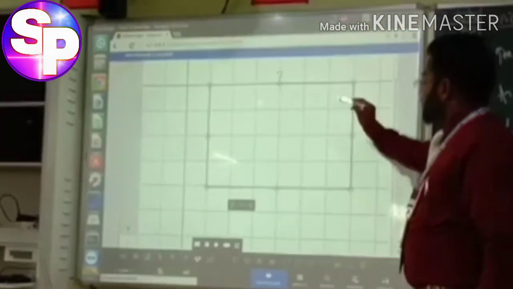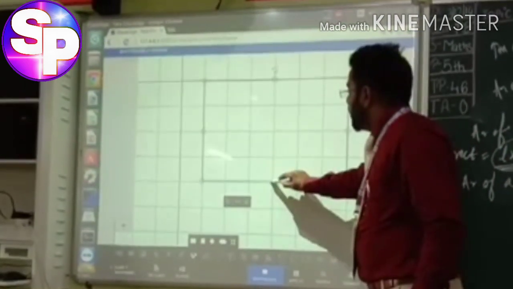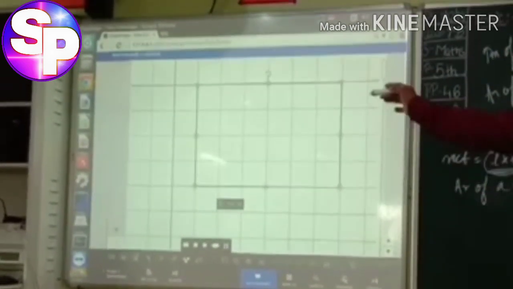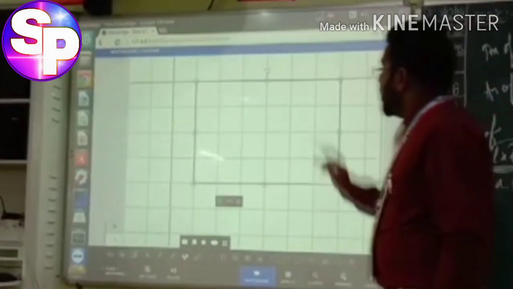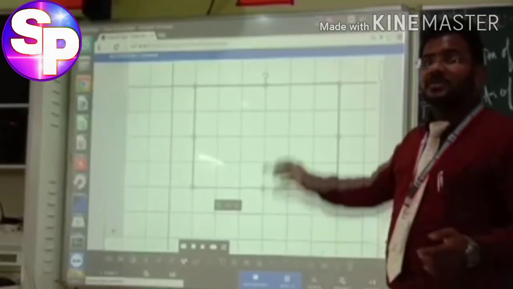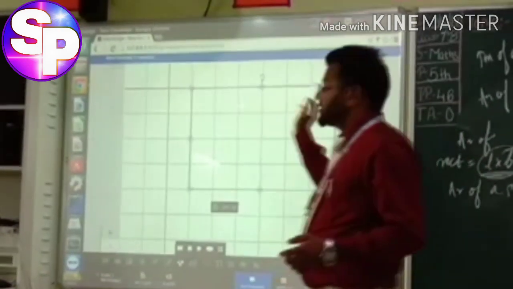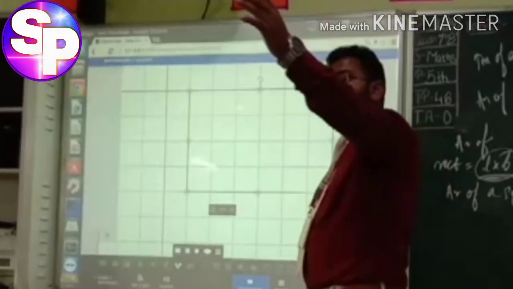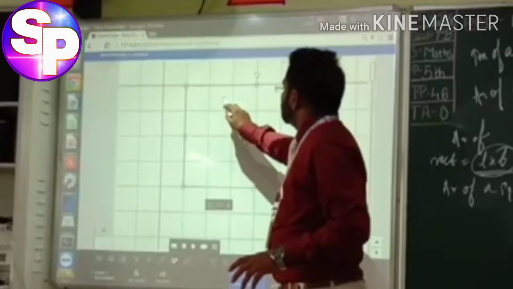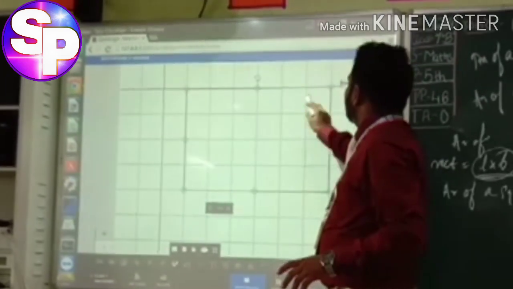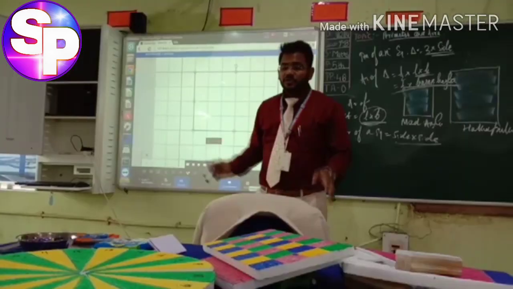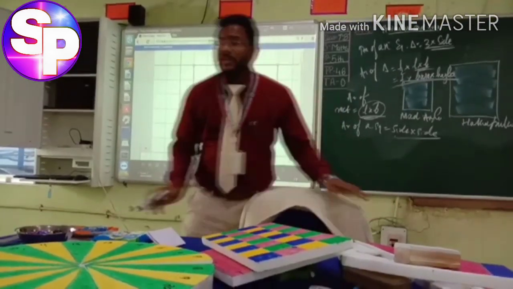Okay, so now what is this called? What is the figure we have chosen? This is a rectangle of how many square meters or square unit we can say? Just count it. Yes, 24. How come you just counted? 1, 2, 3, 4, 5, 6. 1, 2, 3, 4. So 6 fours are how much? 24. Could you understand or not?